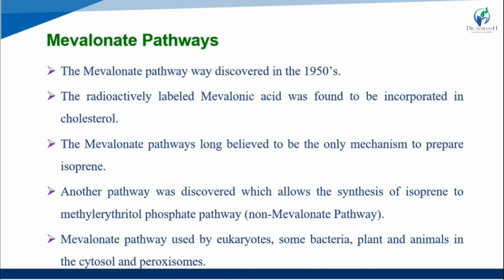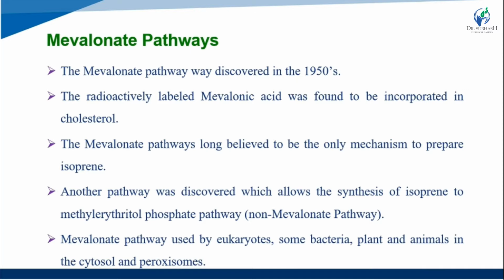The mevalonic pathway was long believed to be the only mechanism to prepare isoprene. Then another pathway was discovered which allows synthesis of isoprene, the methylerythritol phosphate pathway, also known as the non-mevalonate pathway.